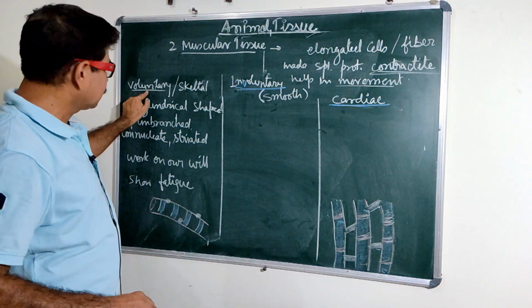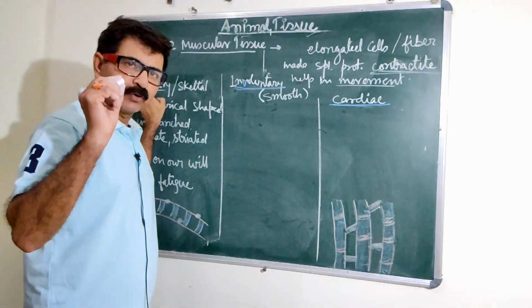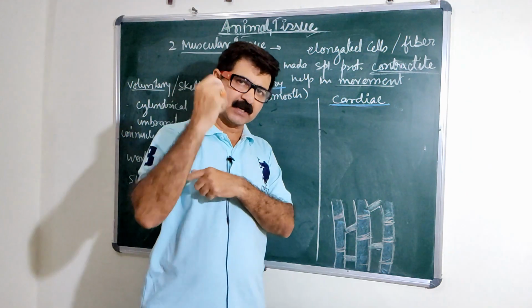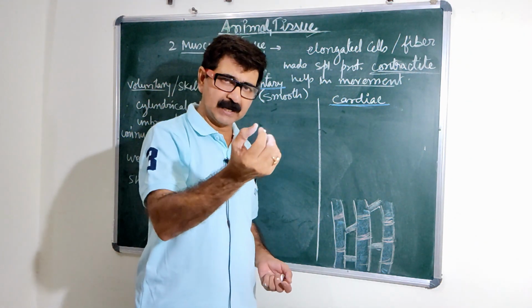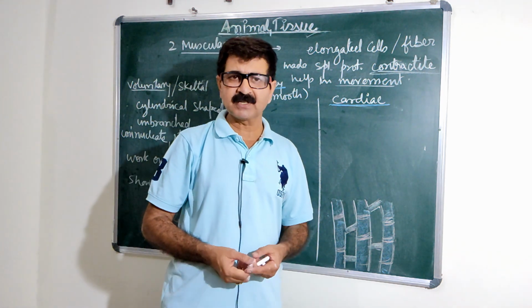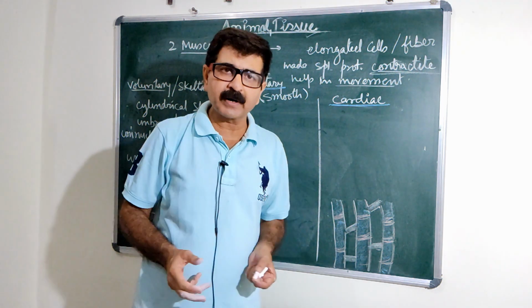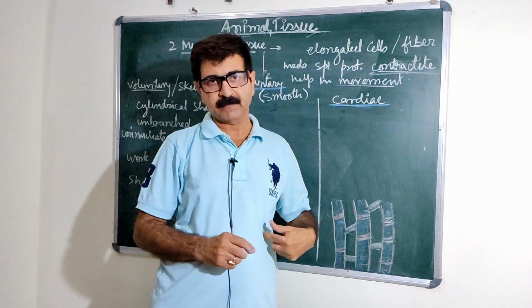The voluntary muscles act on your will. If I want to move the hand, then the muscles are working here, the biceps and the triceps. If I want to write with the finger, the muscles are there, they help to contract and relax. These are voluntary muscles or skeletal muscles, because these are found throughout the body. Most of the muscles in the body are these, that's why they are known as skeletal muscles.